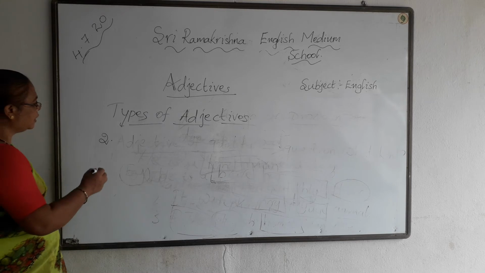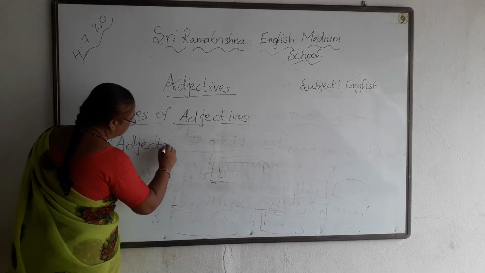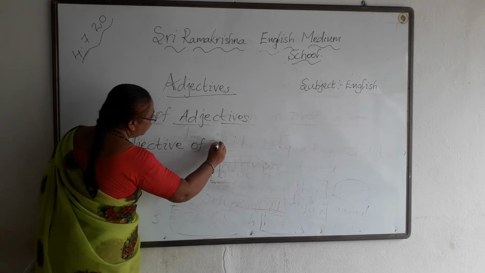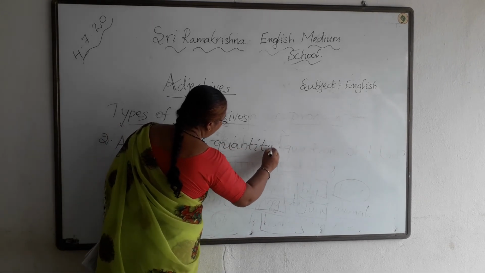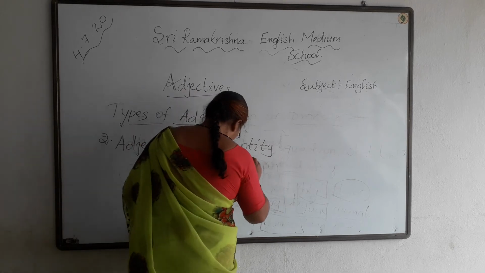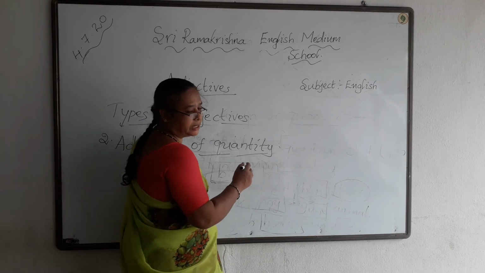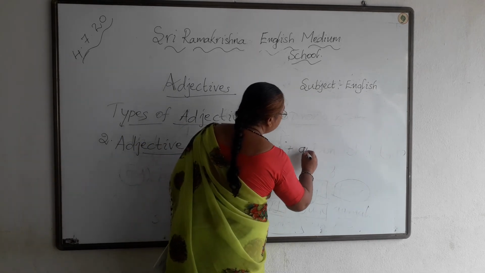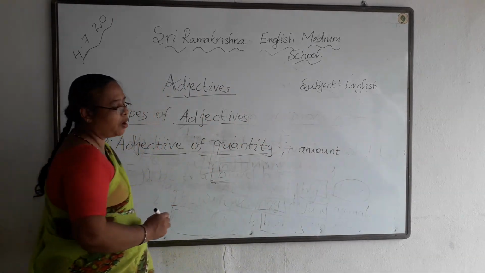Now, the second one comes, adjective of quantity. This adjective of quantity helps us to show the quantity, that is the amount or the approximate amount of a noun or pronoun.